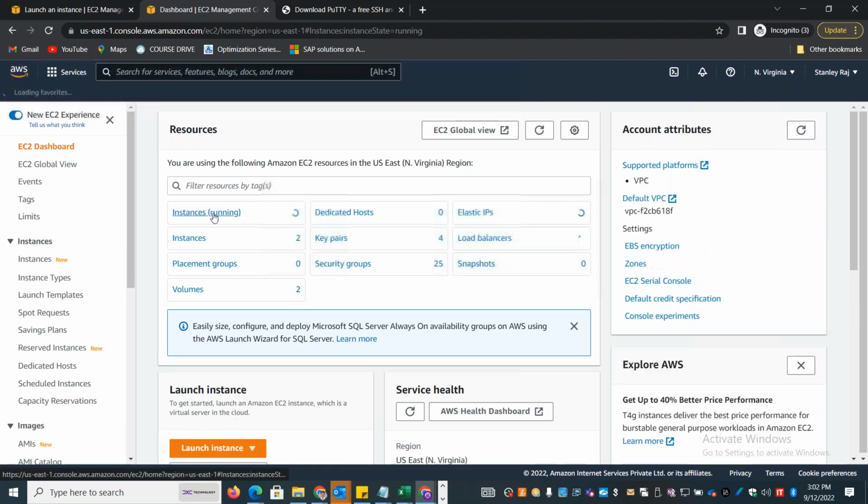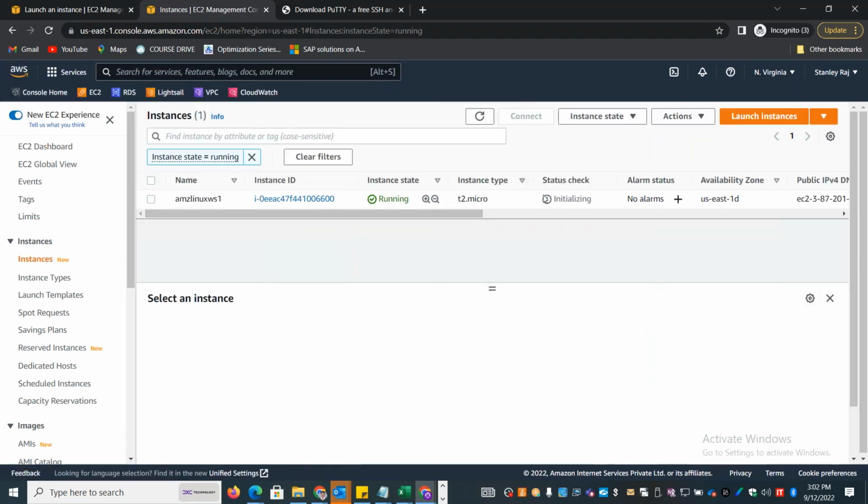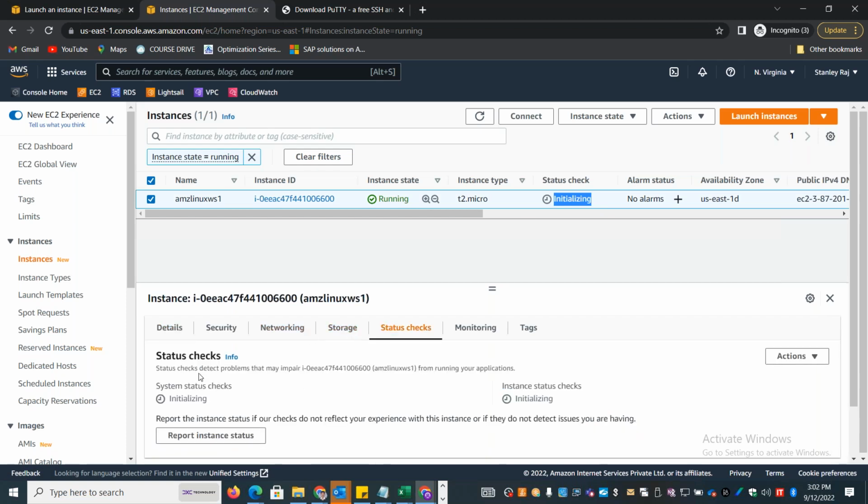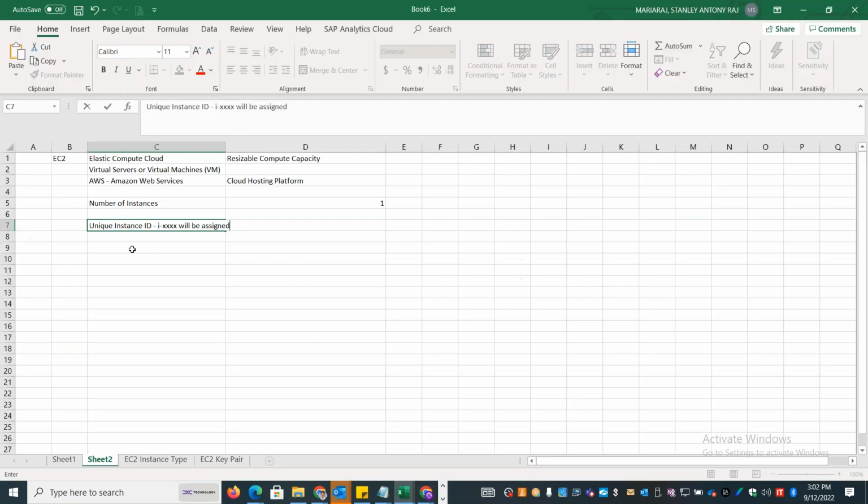See, currently there are 2 instances, out of which one is already running and initializing. So we'll have to wait for the status check to complete. When I say status check, there are 2 levels of status check. One is for your physical system and one is for your virtual machine instance. These two checks have to pass before the EC2 instance will be marked as 2 by 2 passed. It will take maybe 2 to 5 minutes to verify that.